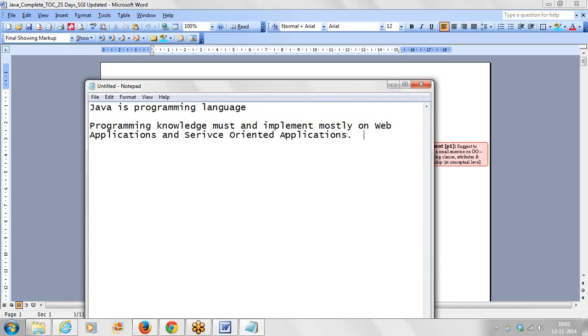So for them, Java is the best thing we have. If you want to implement web applications as well as service oriented applications, Java is better.